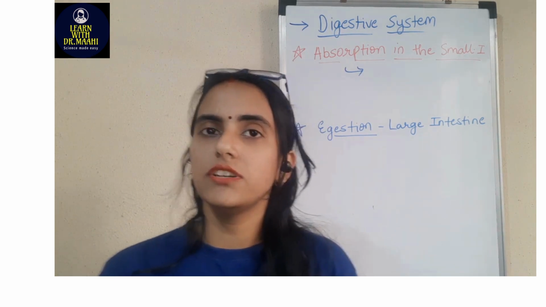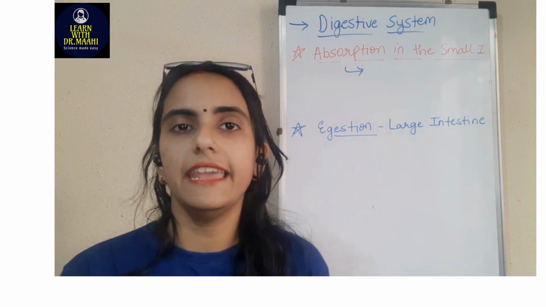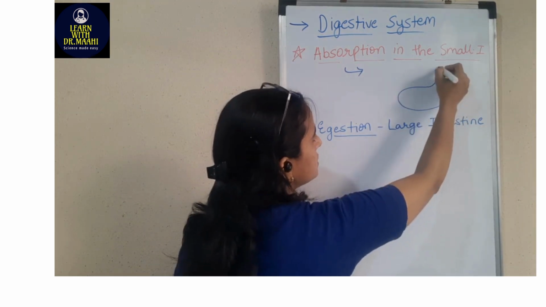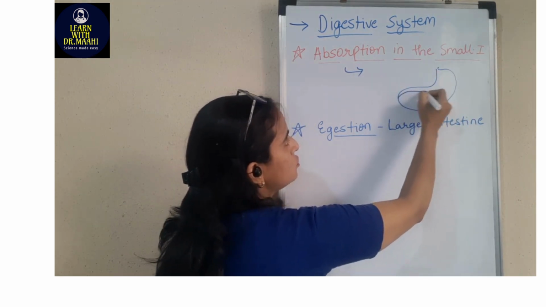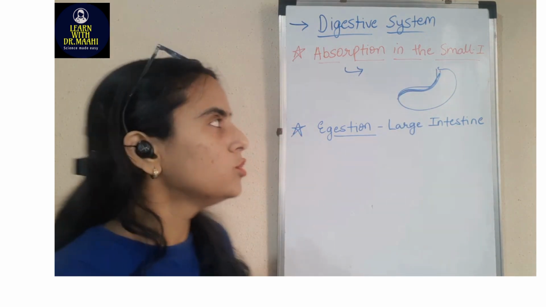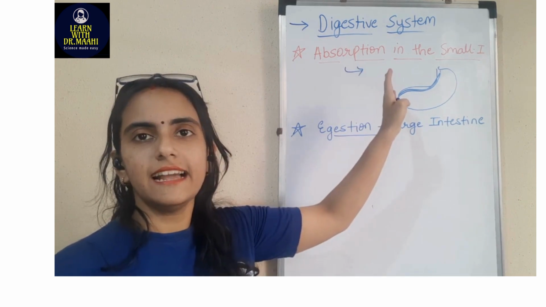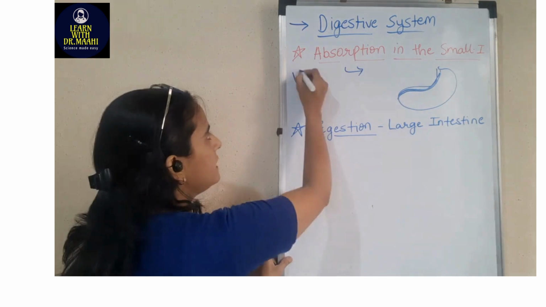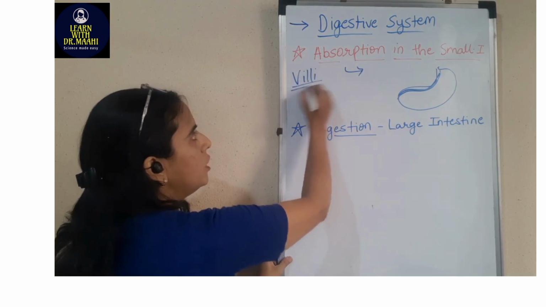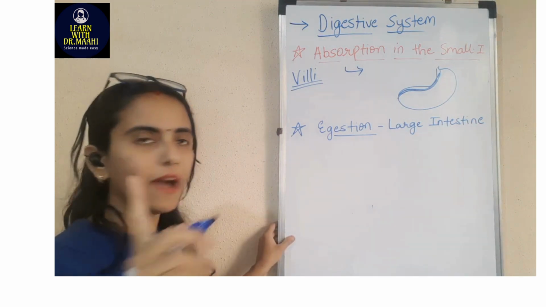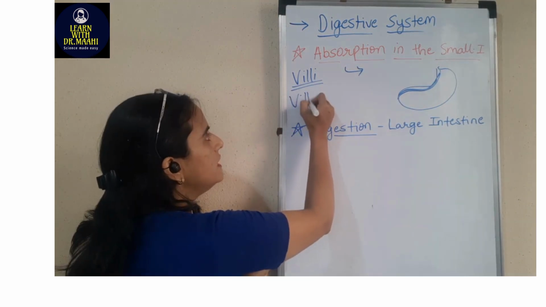In the last lecture I explained what is called a lining, right? For example, we had seen this was the stomach, a J-shaped organ. Its border is always called the lining, right? The lining of the small intestine consists of something called villi. When there are many, it is called villi, and when it is one, it is called a villus.